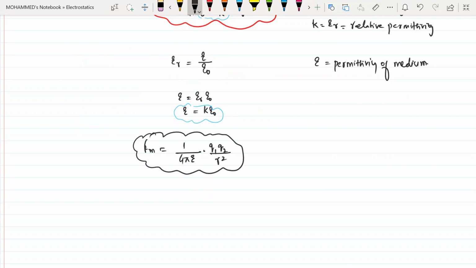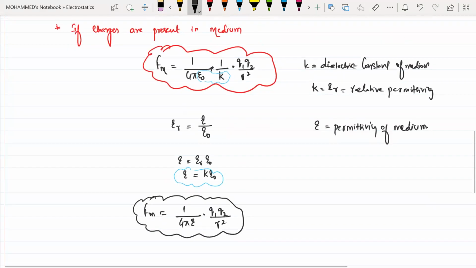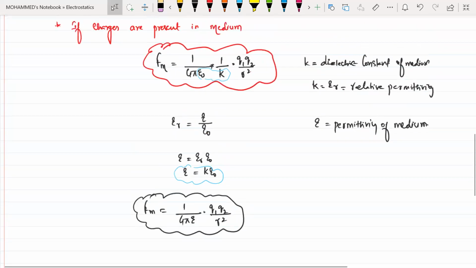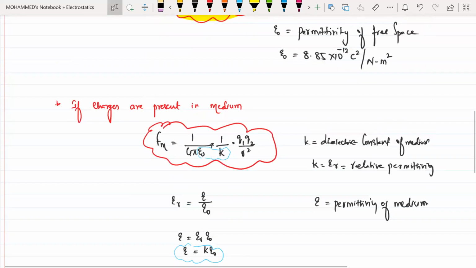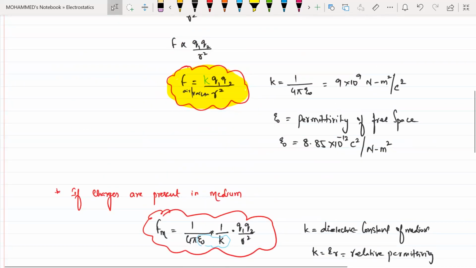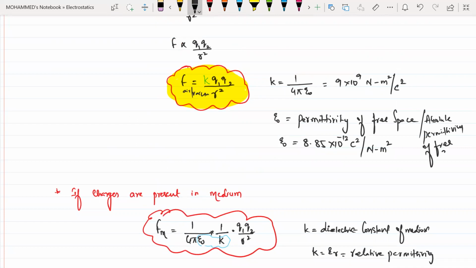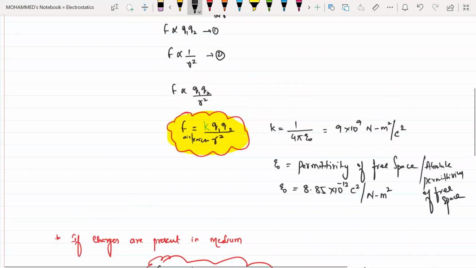So see, K into epsilon naught is nothing but the permittivity of your medium. What is epsilon naught known as? Epsilon naught is known as the permittivity of free space, or sometimes it is also called absolute permittivity, the absolute permittivity of your free space. Clear?